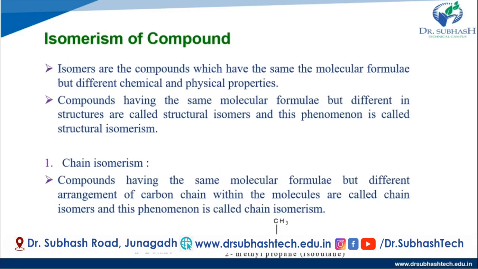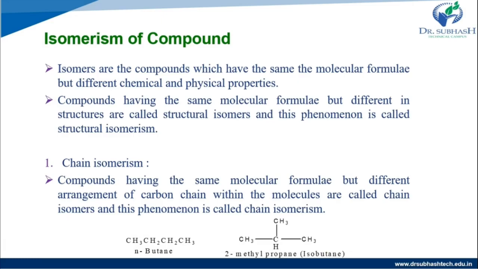In this, the molecular formula is the same but the arrangement of the carbon chain is different. Compounds with the same molecular formula but a different arrangement of the carbon chain within the molecule are called chain isomers, and the phenomenon is known as chain isomerism. So the molecular formulas are the same but the arrangement of the carbon atoms is different. That is chain isomerism.